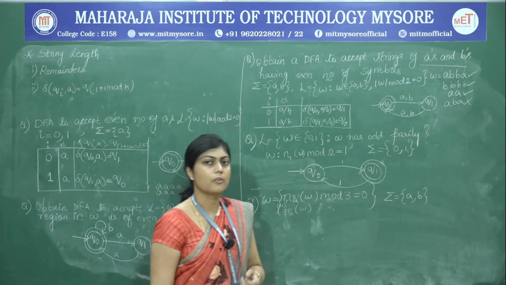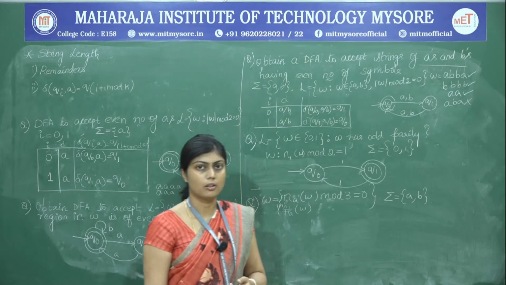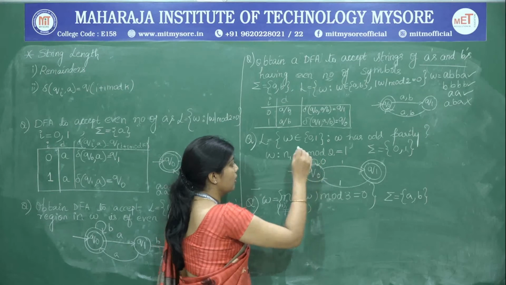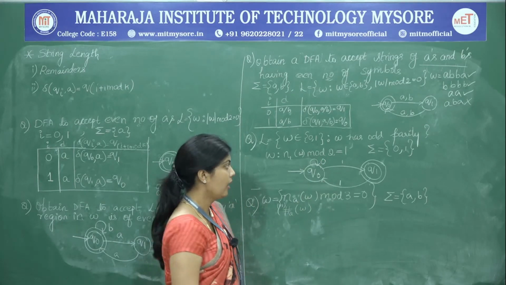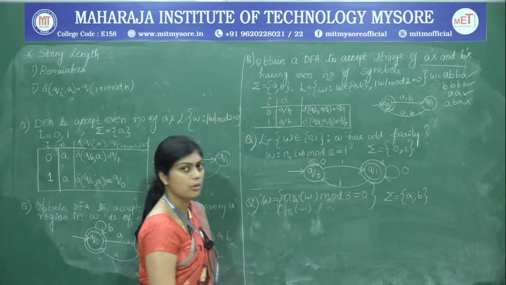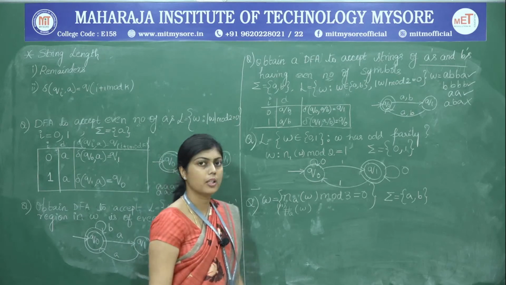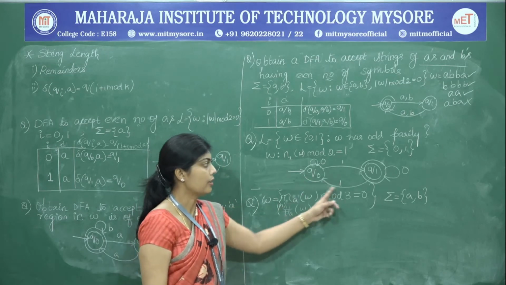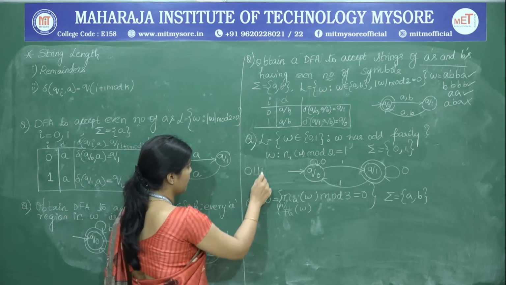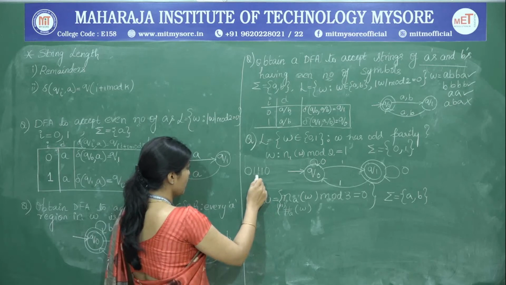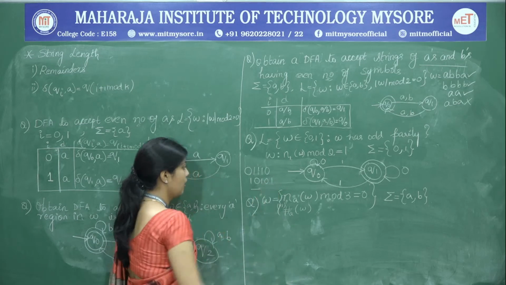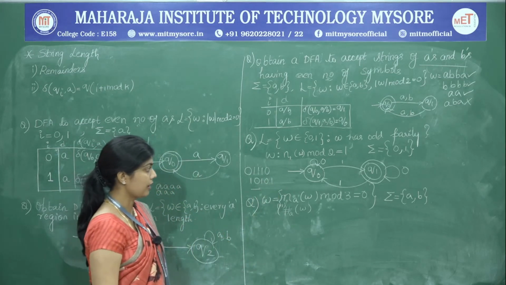So, what about the number of zeros? So, there is no constraint at all on the number of zeros. So, therefore, from Q0 we may put a transition, that is a loop on 0, and also on Q1 we can define the transition of 0. So, irrespective of the number of zeros, the number of ones should always be odd in that string. So, for example, we have 0, 1, 1, 1, 0, 1, 0, 1, 0, 1. So, we will take up both the strings and check if it is accepted.